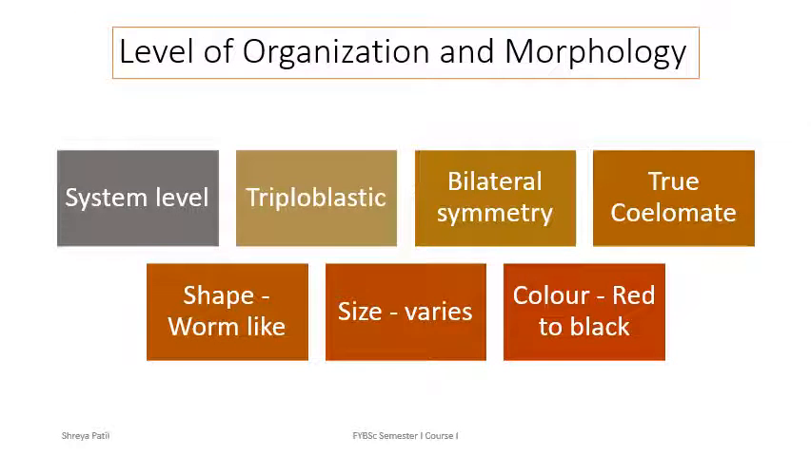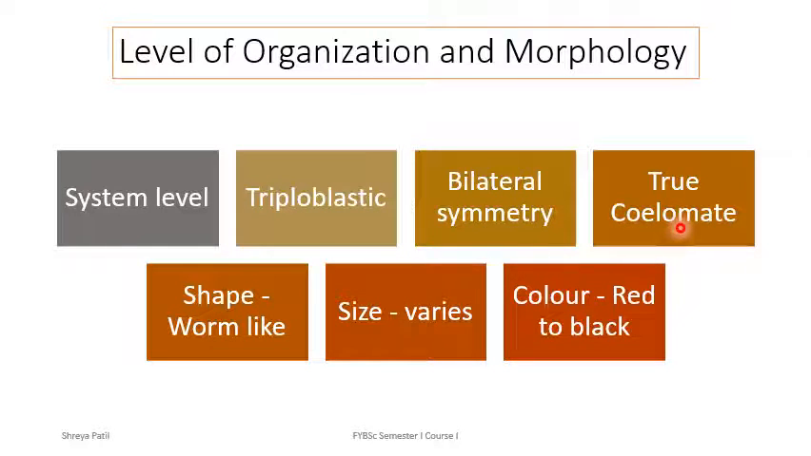Annelids show system level of organization, which is one step ahead than organ grade of organization, which is seen in Platyhelminthes and Nemathelminthes. The body develops from the primary germ layers ectoderm, mesoderm and endoderm, making the segmented worms triploblastic. They show bilateral type of symmetry, the right and left halves of the body being identical.